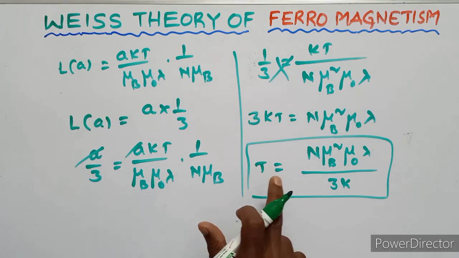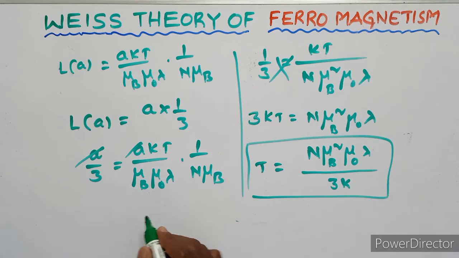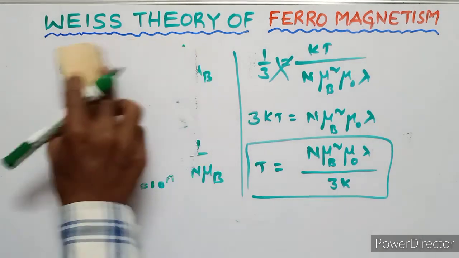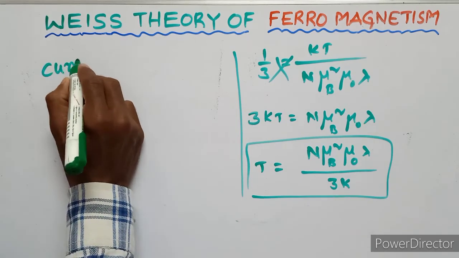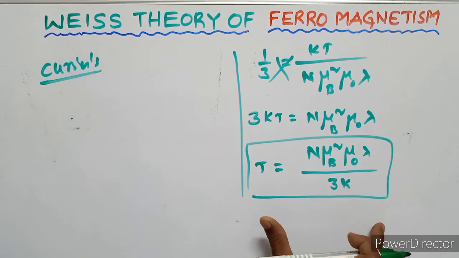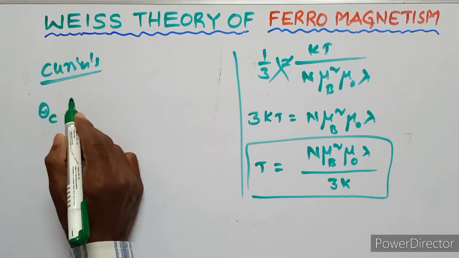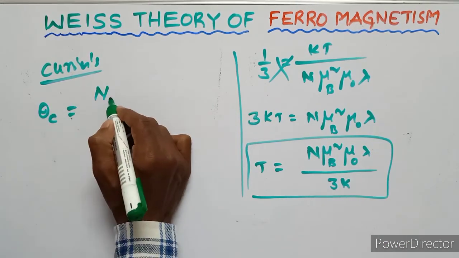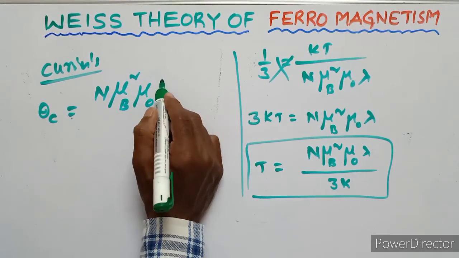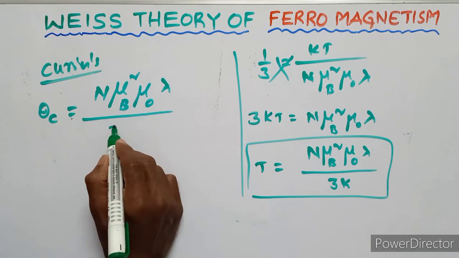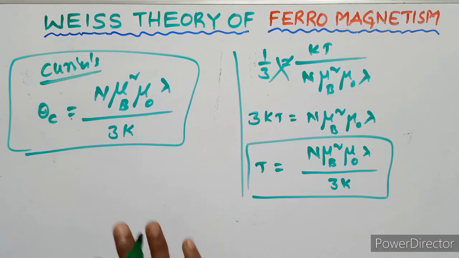This temperature indicates Curie's temperature. The Curie's temperature is denoted by theta suffix C equals n mu suffix B whole square mu naught lambda upon 3k. This is the Curie's temperature according to Weiss theory.